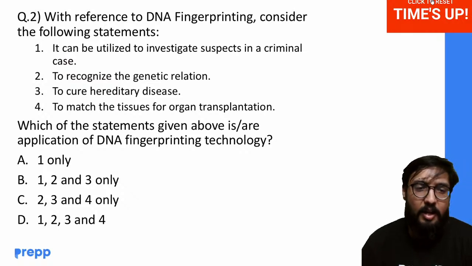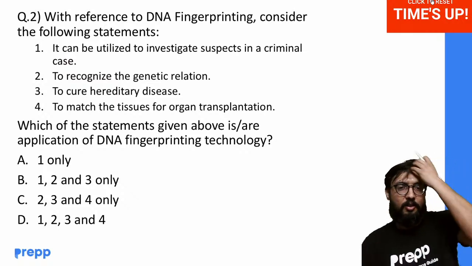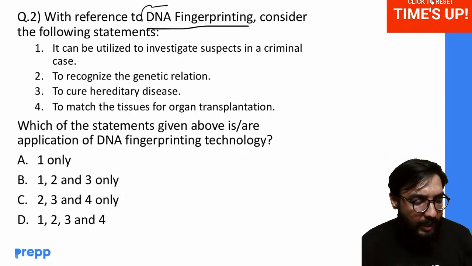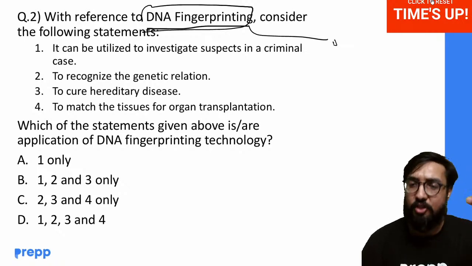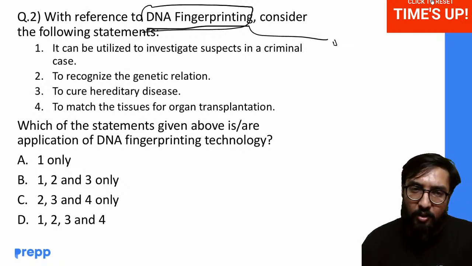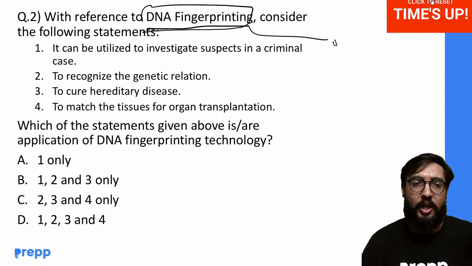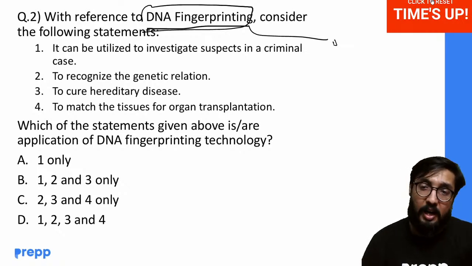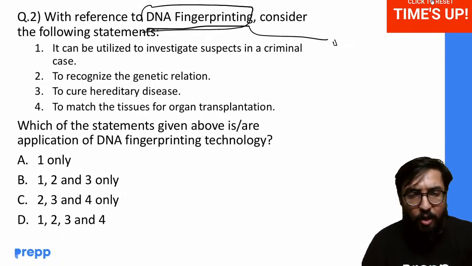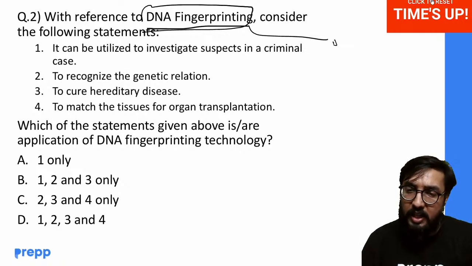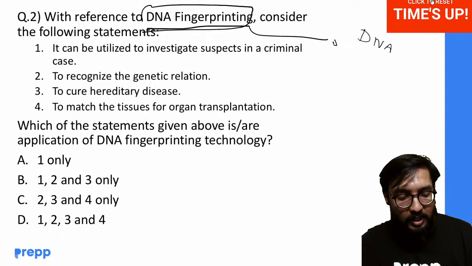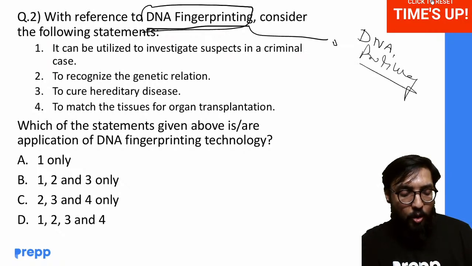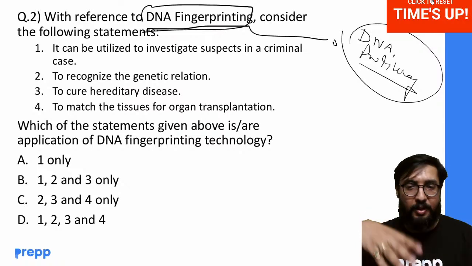Okay, fair enough. So what I would say here is, DNA fingerprinting is a technology which is used to read the unique section of your DNA. When there is a crime scene, there will be some hair or blood of the criminal, and from that we can extract the DNA of the criminal. An alternate name for this is DNA profiling. If it's a match, the person would be the criminal.